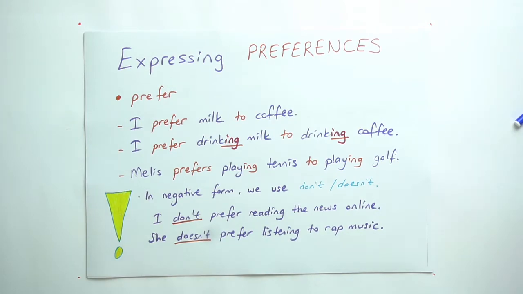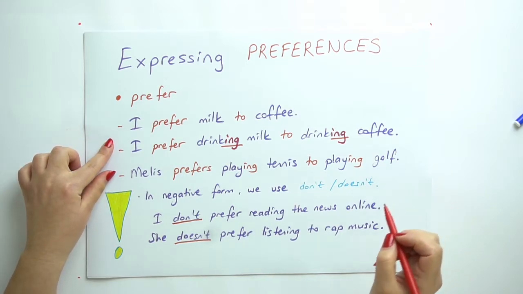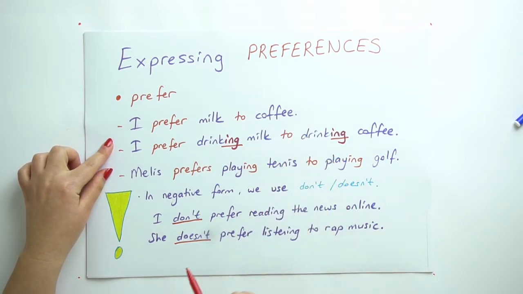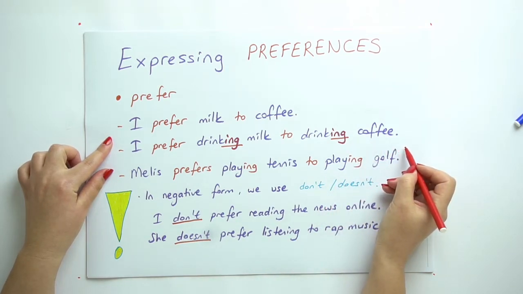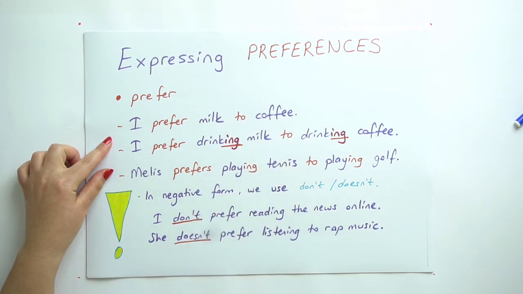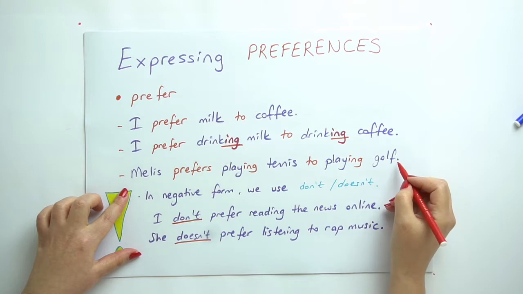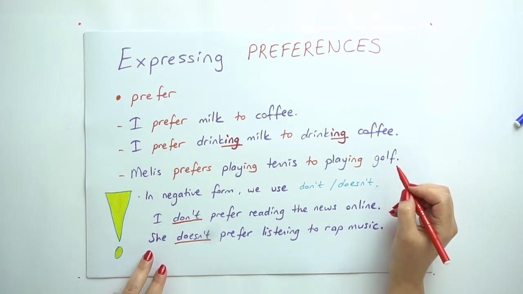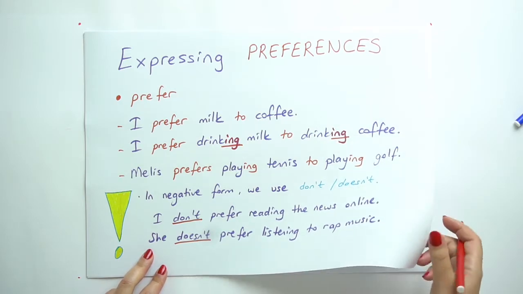And expressing preferences. First, prefer. I prefer milk to coffee. I prefer drinking milk to drinking coffee. Be careful with ing. Melis prefers playing tennis to playing golf. In negative form, we use don't or doesn't. For example, I don't prefer reading the news online, or she doesn't prefer listening to rap music.